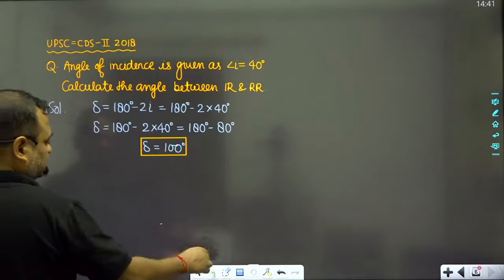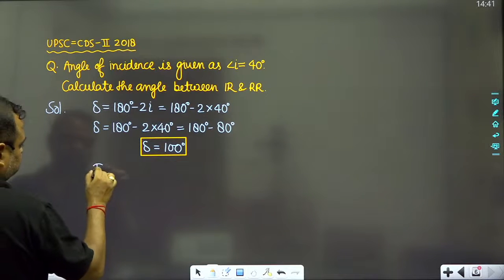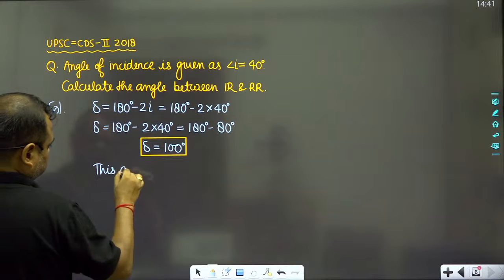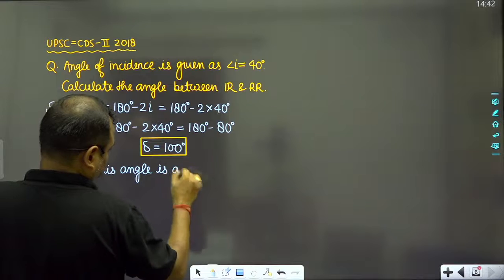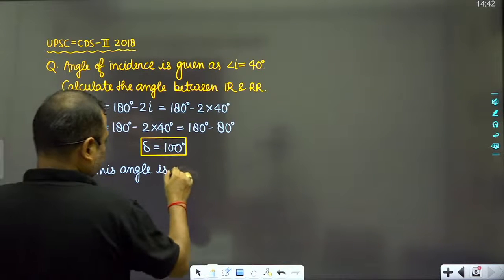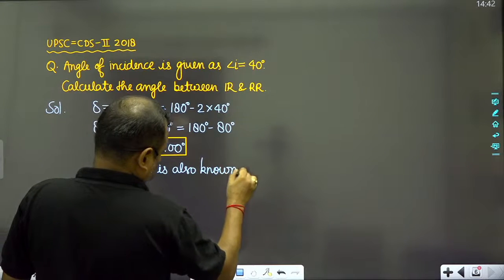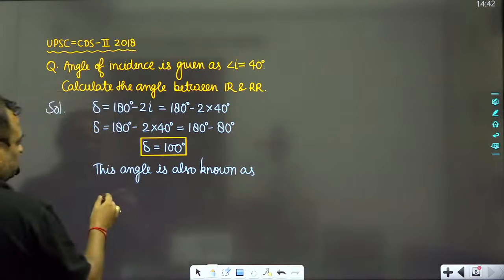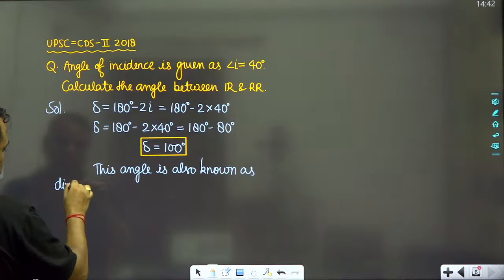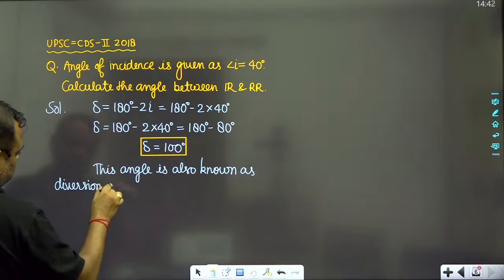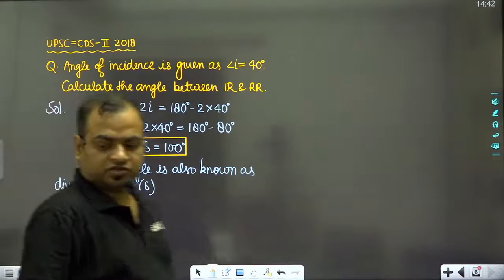Okay, so this was the angle. Actually, this angle is also known as the angle of deviation, or deviation or divergent angle. Okay, so this is the divergent angle.